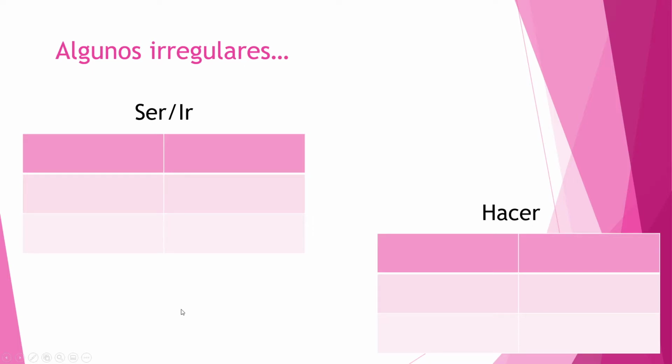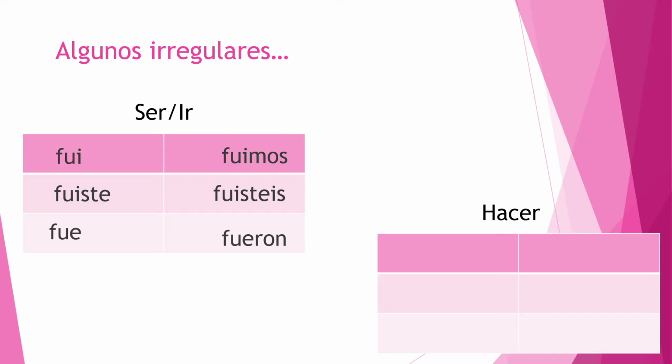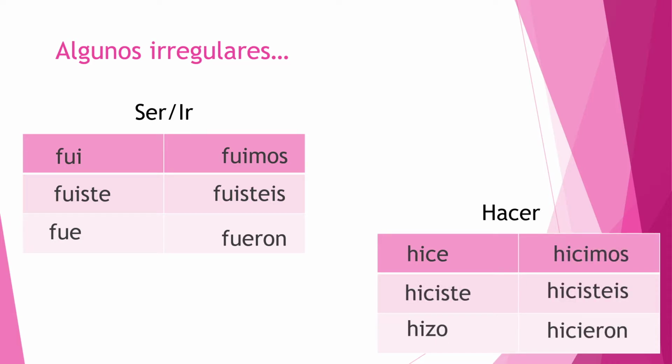All right, we also did ser and ir irregulars. Exact same thing. Fui, fuiste, fue, fuimos, fuisteis, fueron. We did hacer, another irregular preterite. Hice, hiciste, hizo, hicimos, hicisteis, hicieron.